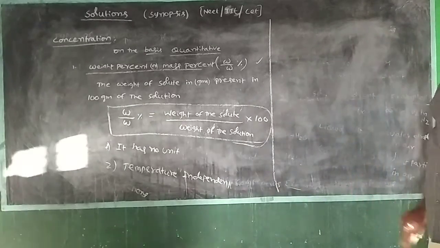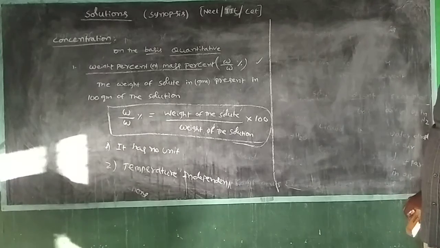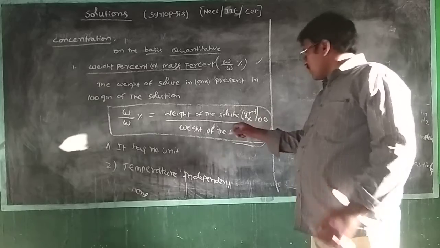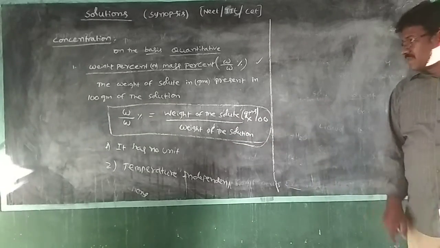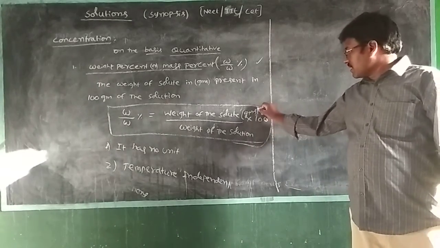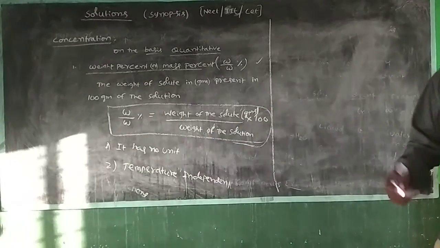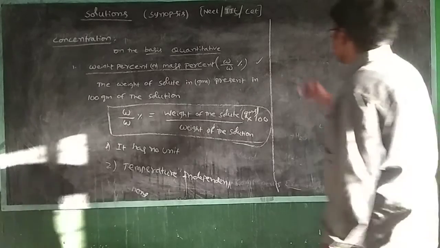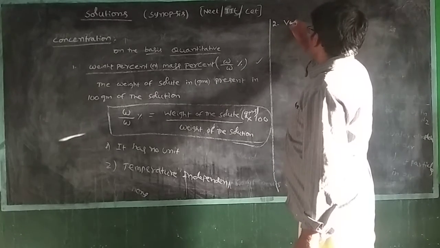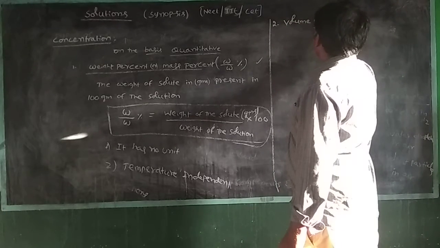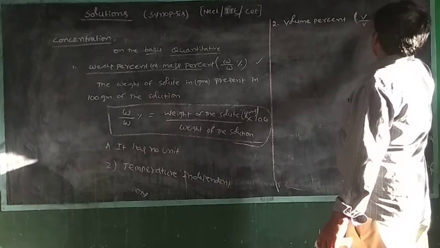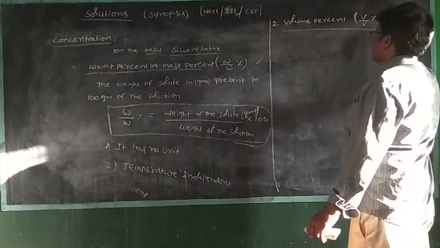What is meant by weight percent or mass percent? The weight of solute in grams present in 100 grams of the solution is called weight percent or mass percent. It has no unit and is temperature independent. Another concentration term is volume percent, meaning V by V percent.